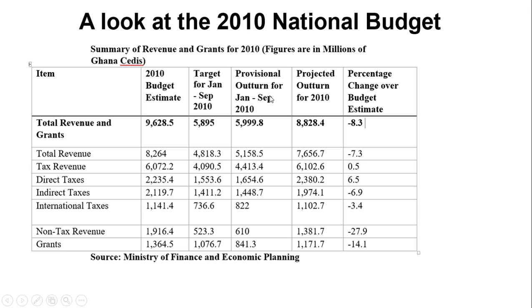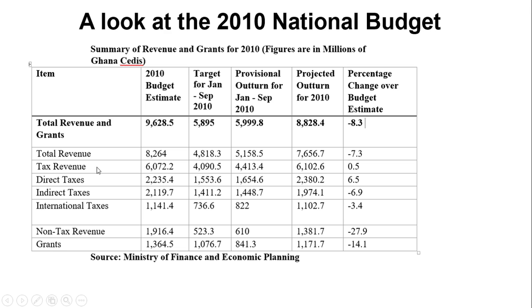This is a provisional outturn for January to September. This is the amount of money that was received. This is a projected outturn. That is what we were expecting to receive, and this is a percentage change of our budget estimate. Okay, so let's look at the total revenue. We had 8 billion, all are in millions. So this is 8 billion 264 million, and so the total revenue is divided into different categories.